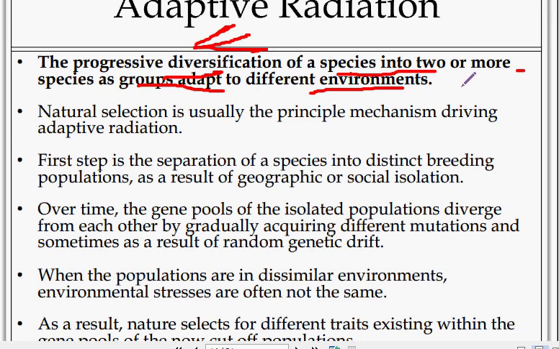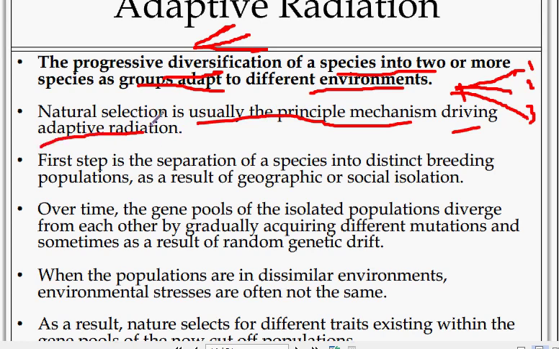One species diversifies into, say, three different groups, each adapting to its environment. Natural selection is usually the principal mechanism driving adaptive radiations. If they adapt to the environment, they will survive.